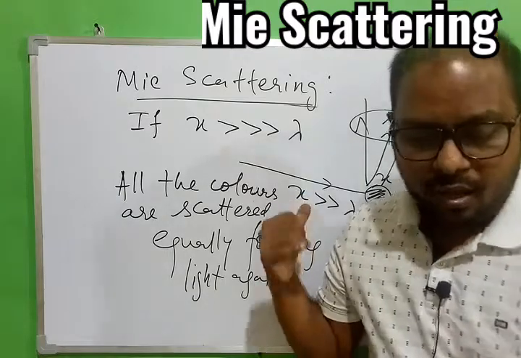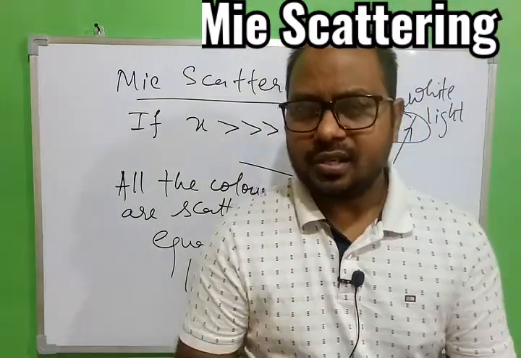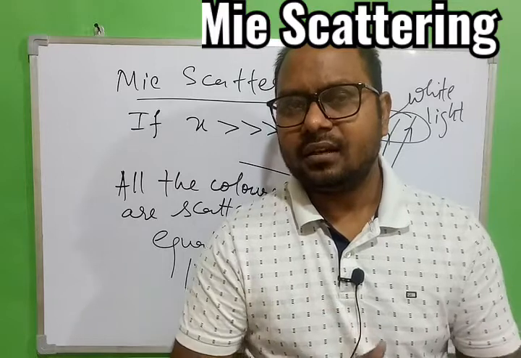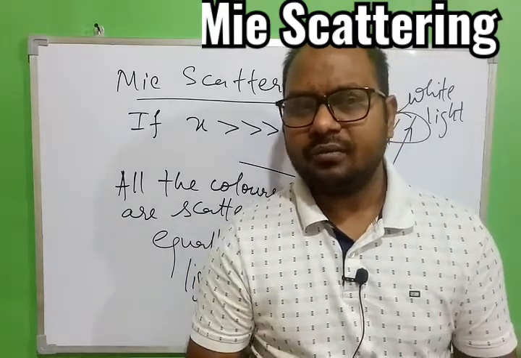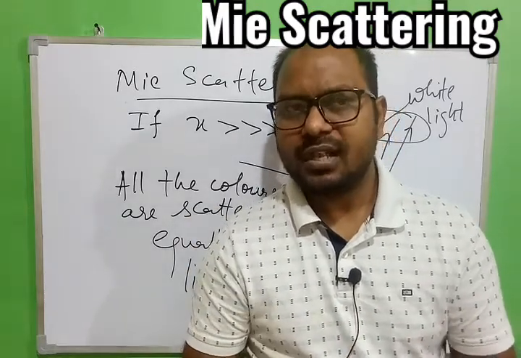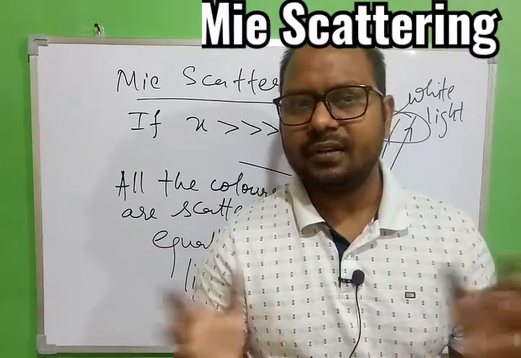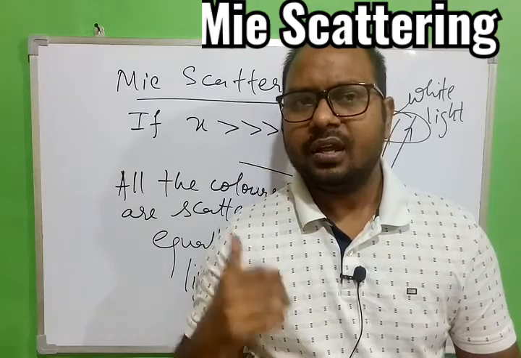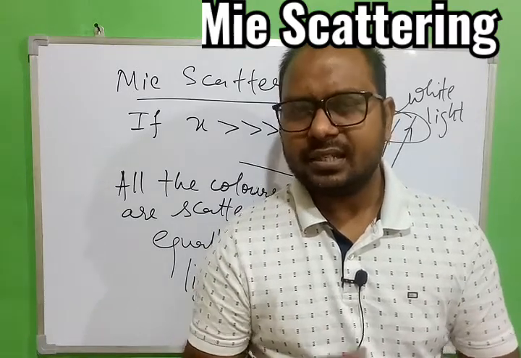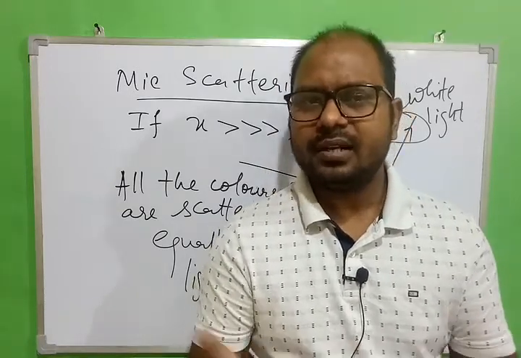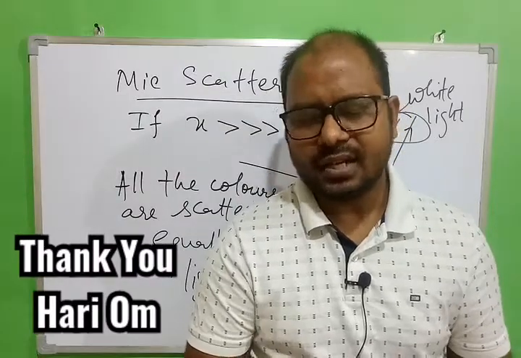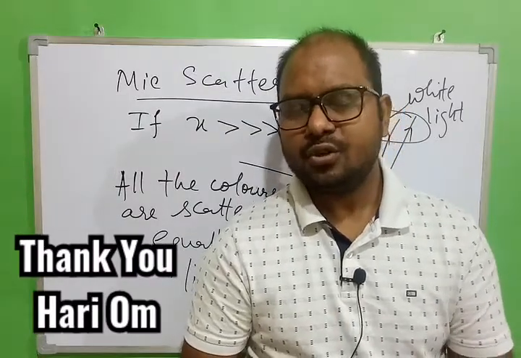Okay. So based on these two theories, that is Rayleigh and Mie scattering, we will get answers to some questions like the sky color and the cloud color, and how they are different from each other, and for that we have to wait for the next class. In the next class we are going to discuss some natural phenomena based on the scattering of light, and I hope you will find interest in the class. So for today it's done.